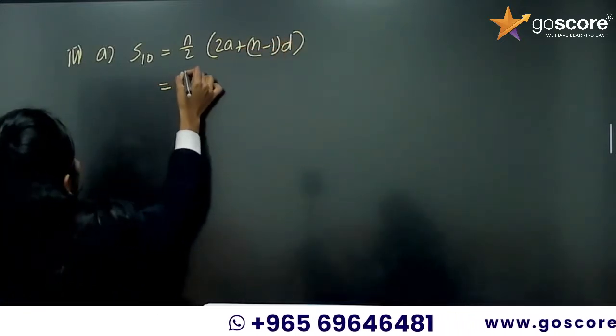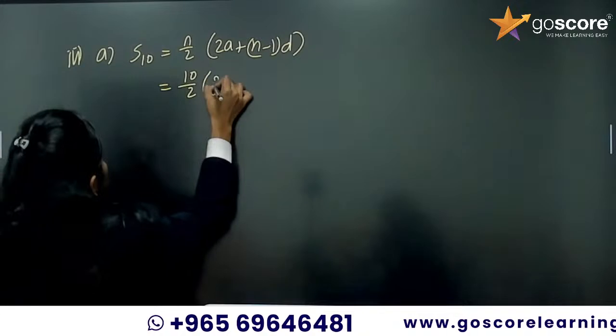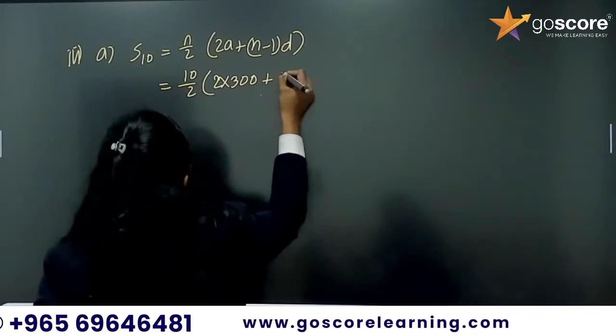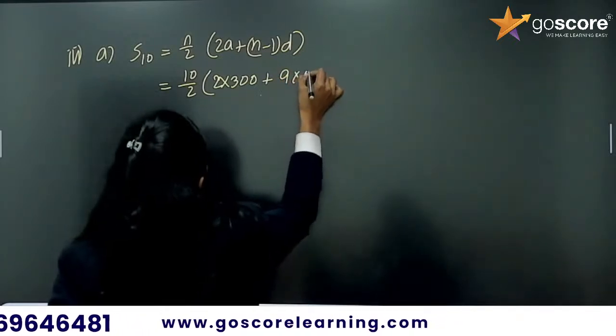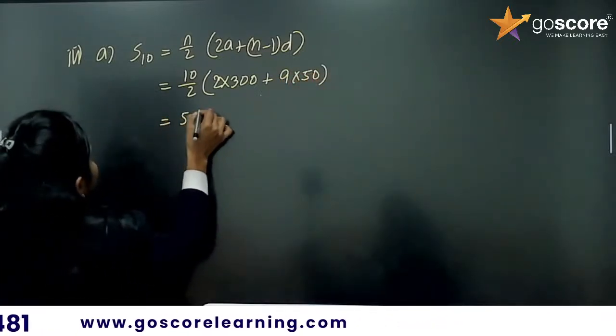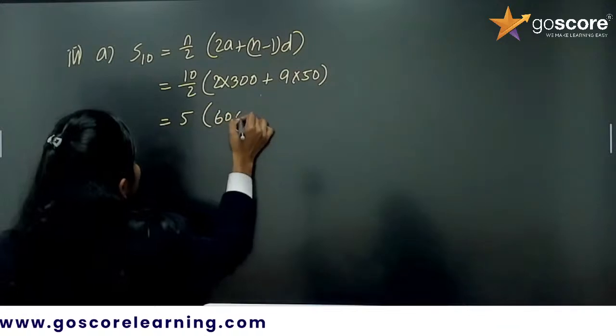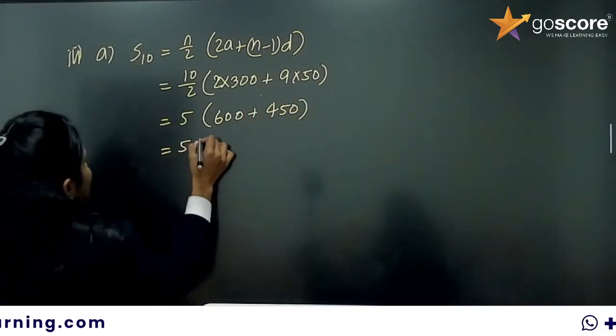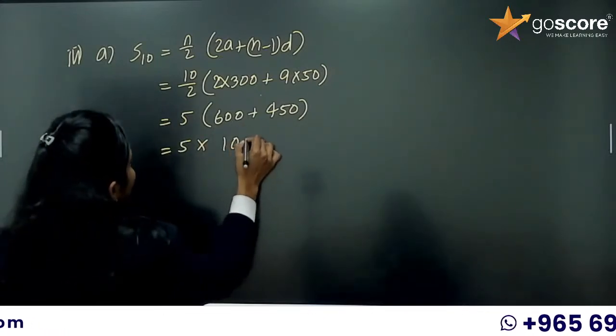In this one, n value is 10. So 10 by 2 into 2 into 300 plus 10 minus 1, 9 into 50. So it is 5 into 600 plus 450. So 5 into 1050.